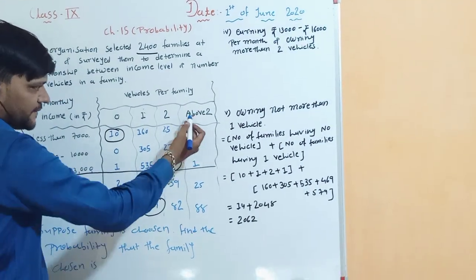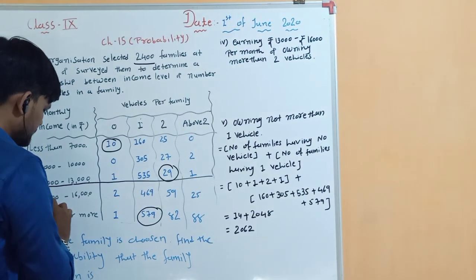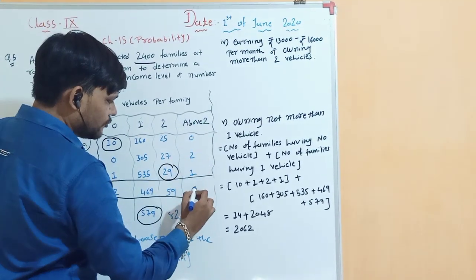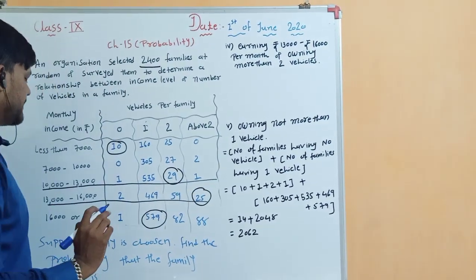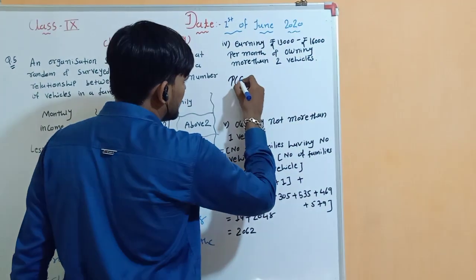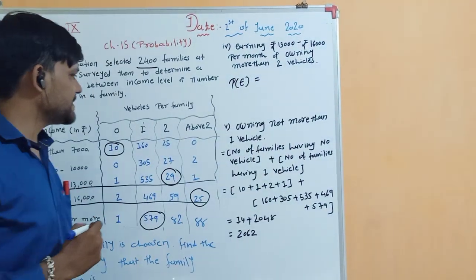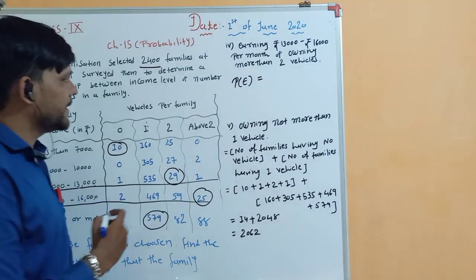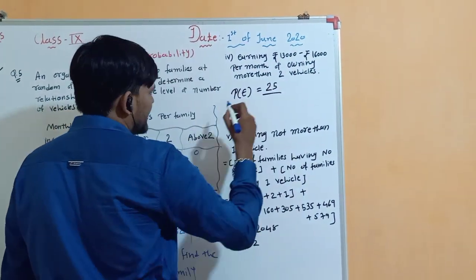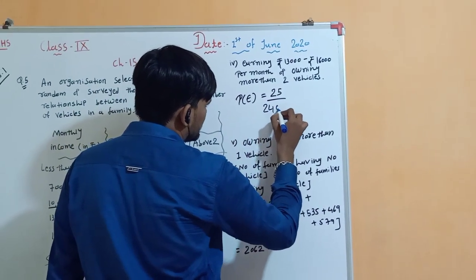More than 2 vehicles means above 2, that means the last column. So 13,000 to 16,000 and more than 2 vehicles gives the number of families 25. According to the formula, the number of trials in which the event occurs is 25 and the total number of trials is 2,400.